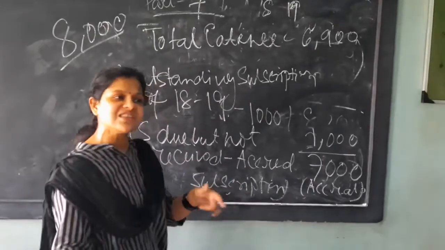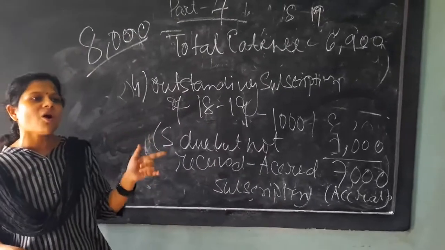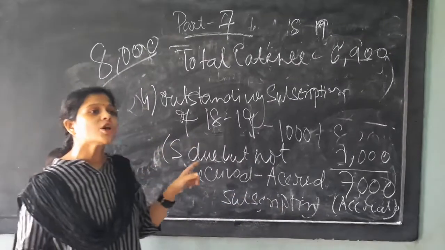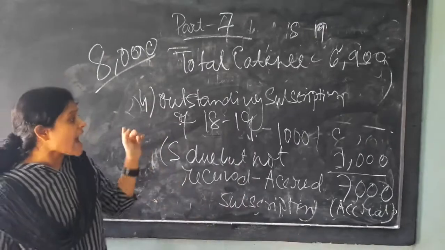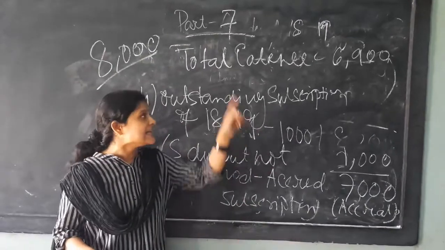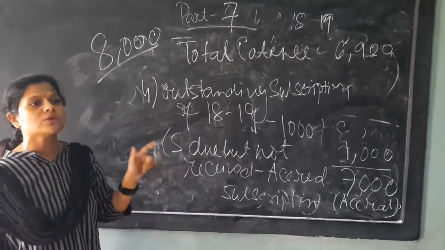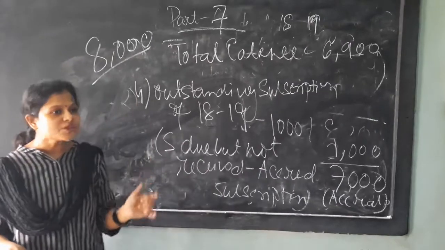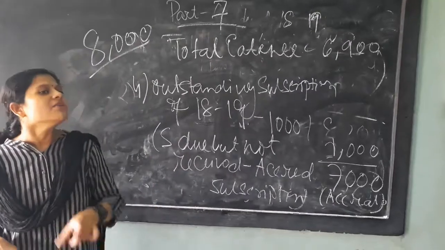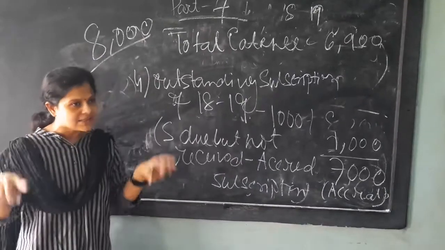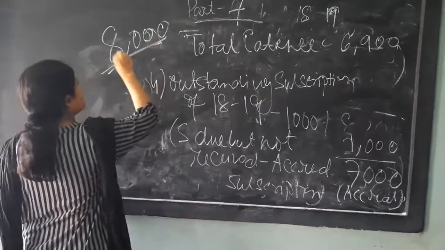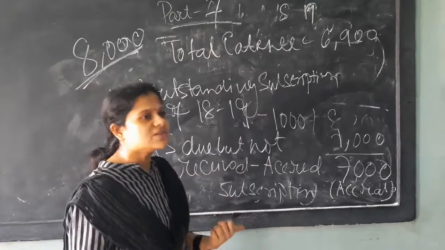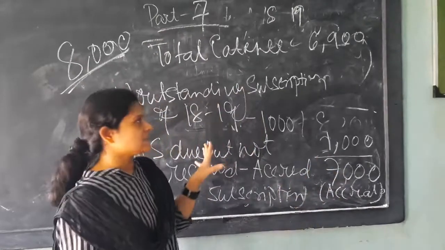Next year subscription received in this year is not the income of this financial year 18-19 and should be deducted. Now the subscription of 18-19 which has to be received but is not yet received is part of the subscription of 2018-19. It should be added with the balance. And the subscription of this year, 500 received in this year, will have no adjustment because it has already been adjusted in 8,000, because 8,000 includes the subscription received of this year. This fourth type of adjustment I have done.